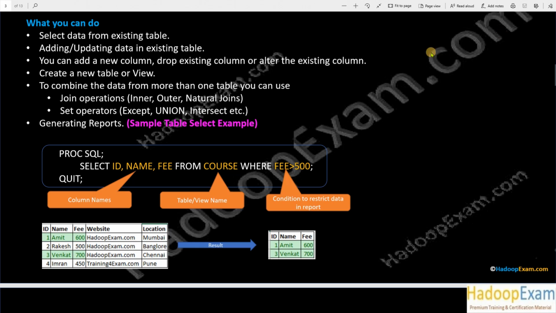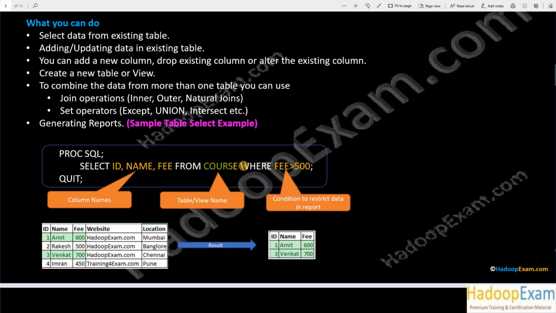Okay, so let me go through one example actually. Let's first go through how my query works. You would be writing proc SQL first, and always your proc SQL ends with the quit statement, not with the run statement. Remember, always end with the quit statement. Now what is my table name over here? Let's say my table name is course. What I wanted to write in the select query is select some column names from the table name. After the from clause you would be providing the table name.